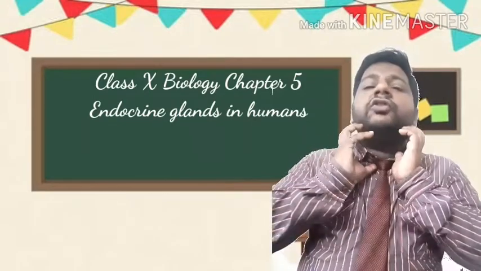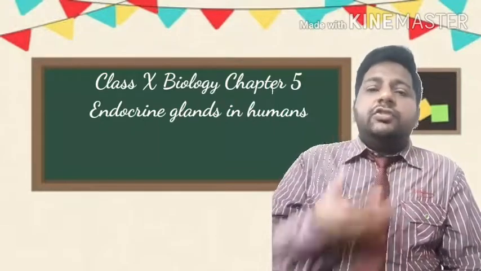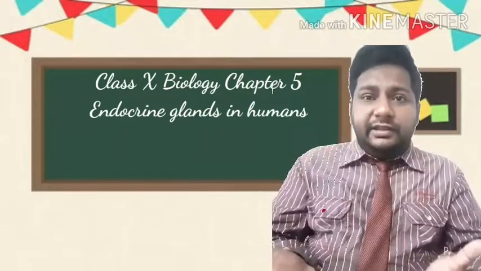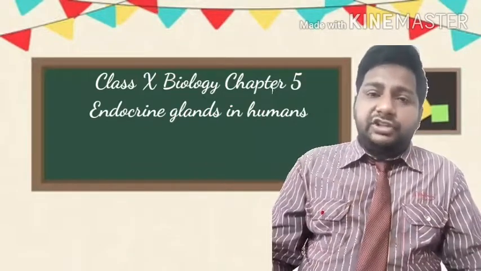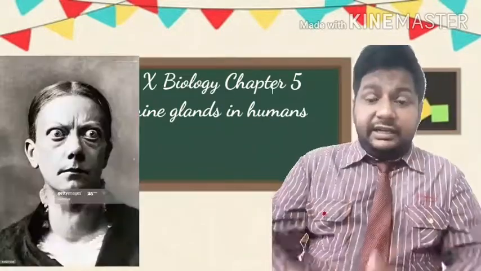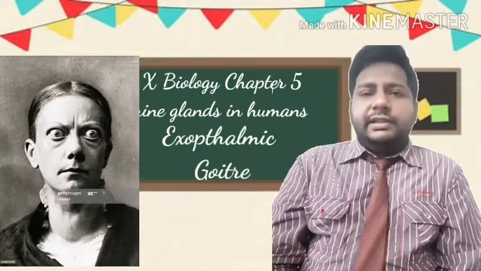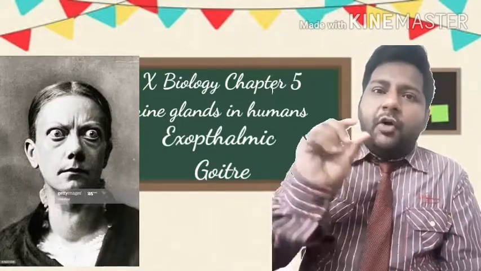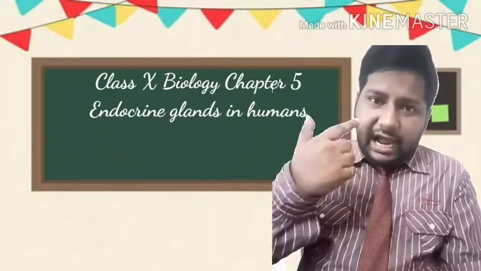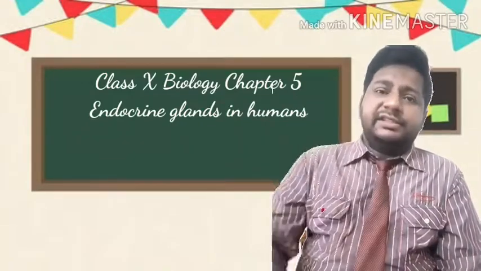Patients of goiter have a swollen throat. गॉइटर जिन लोगों का होता है उन लोगों का गला ऐसा फूला हुआ रहता है, and if the thyroid hormone production is very high, then their eyes bulge out, फिर उन लोगों का आंख ऐसा निकला हुआ रहता है. This condition is called exophthalmic goiter. Ex means outside, ophthalmo means eye, so exophthalmic goiter means goiter in which the eye bulges out.